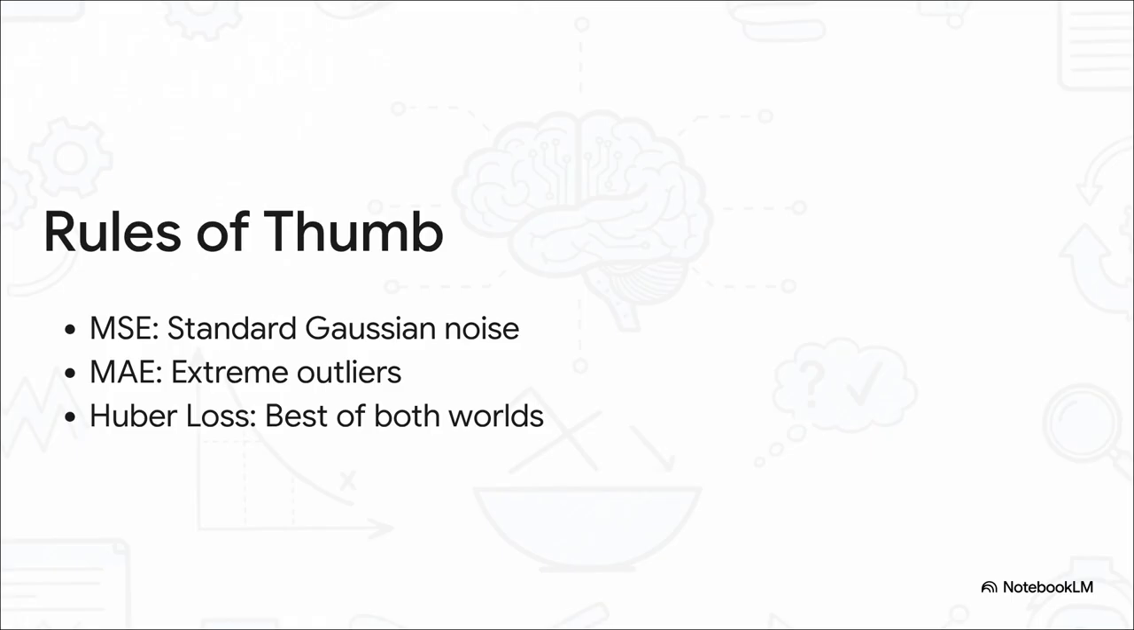Huber loss is this incredibly elegant hybrid. It acts exactly like MSE for small errors, giving you smooth optimization, but then smartly transitions to acting like MAE for massive errors, ensuring those wild outliers don't completely wreck your training.